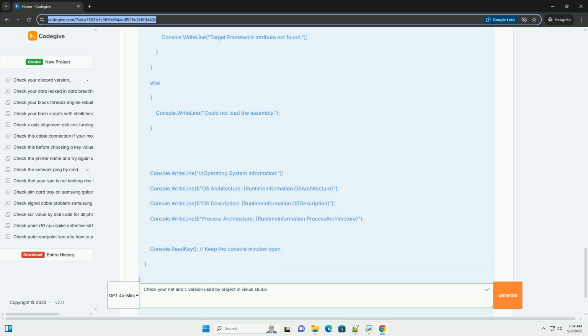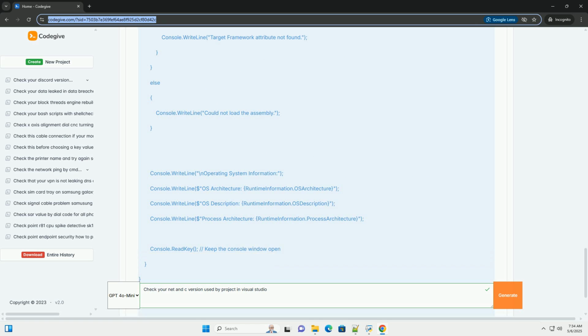C++ standard version. For C++ projects, this refers to the C++ language standard your project is designed to comply with. Common standards include C++98, C++03, C++11, C++14, C++17, C++20, and C++23. Using a particular standard dictates the language features, standard library components, and compiler behavior that are expected.